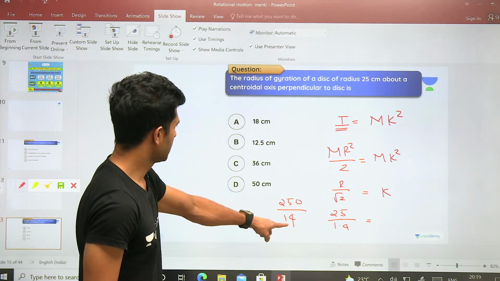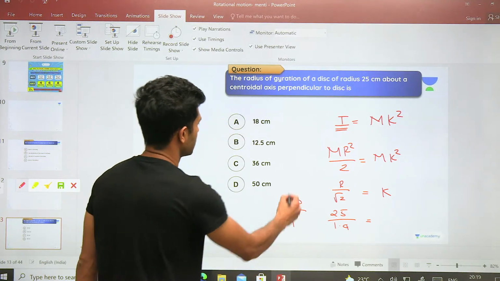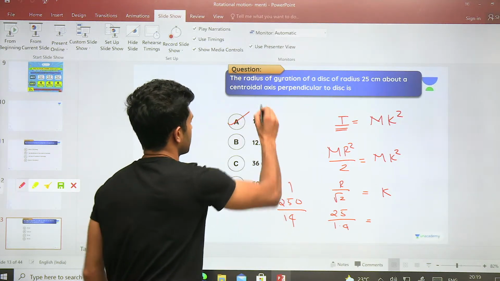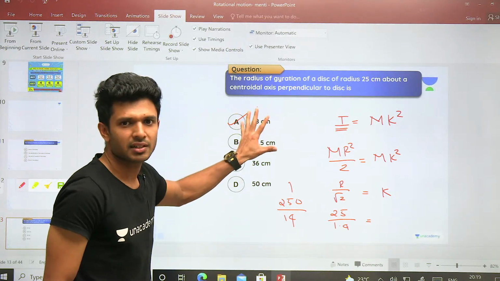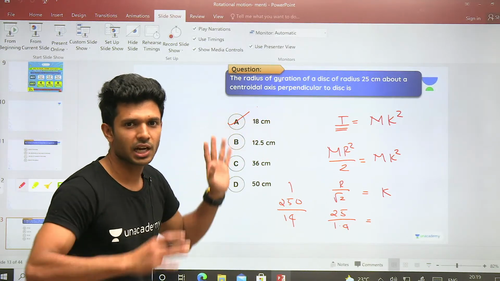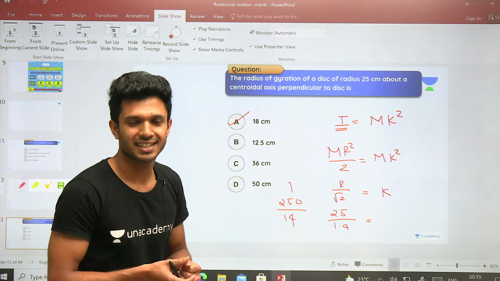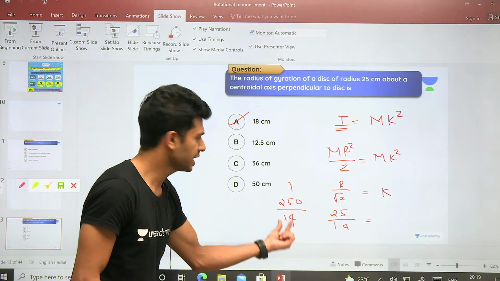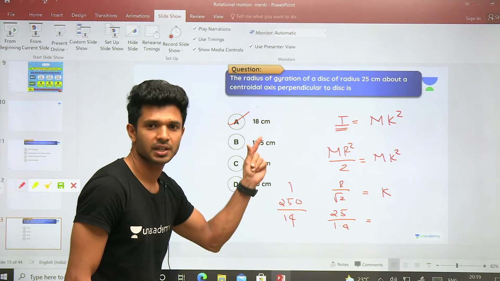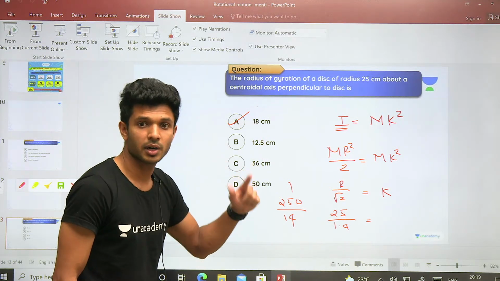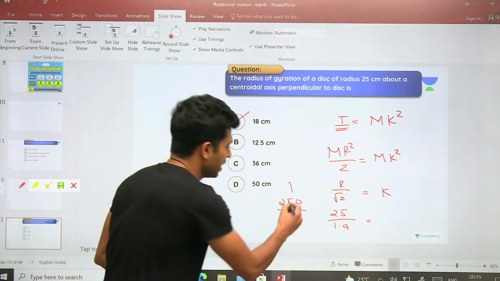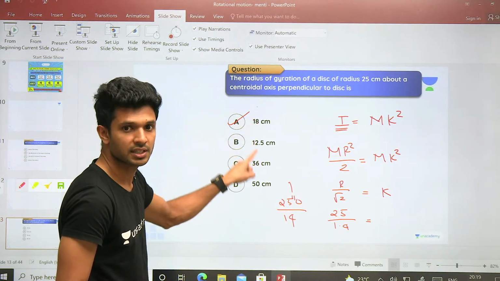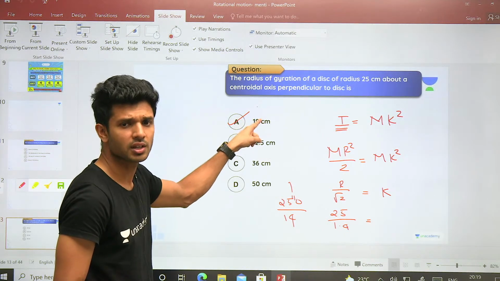So tell me, how many times does 14 go in 250? 1. Then what do you have? Almost 9. Then the easy method, don't solve the entire part, because here we are not to prove to anyone that we know mathematics, right? How will you do in these kinds of questions? Look, it was 250 by 14. How did I do it? In 25, 14 goes one time, right? And how much is remaining from 4? Then 24, almost 11. So 110. In 110, is 14 going 2 times or 8 times? 8 times, right? Almost close to 8 times.